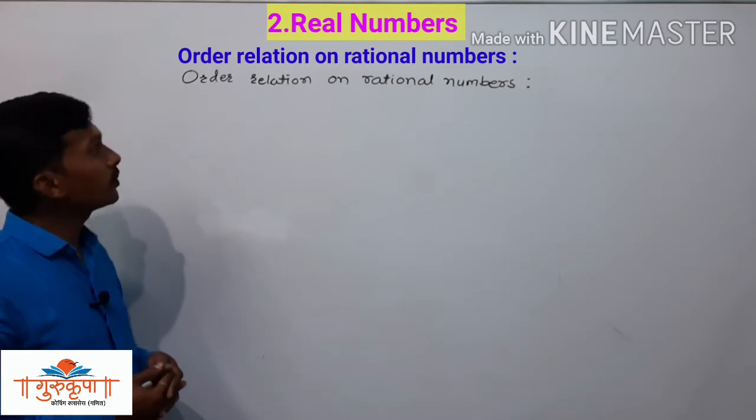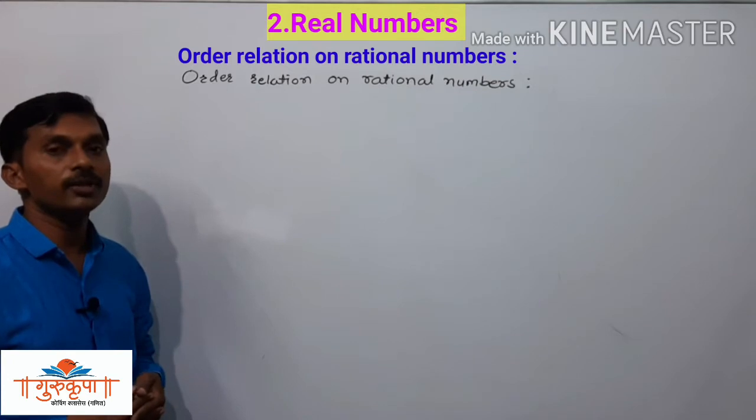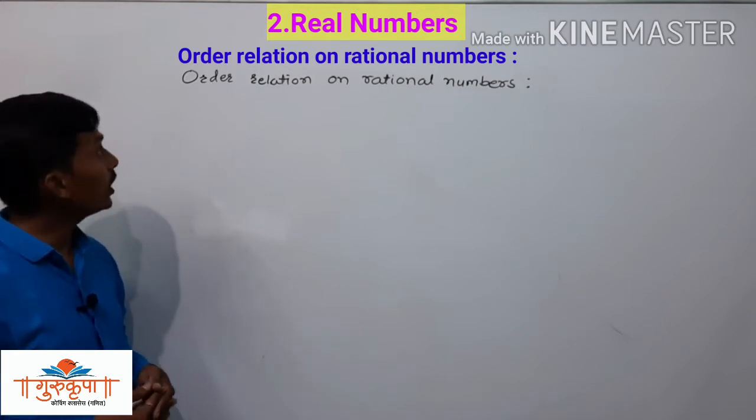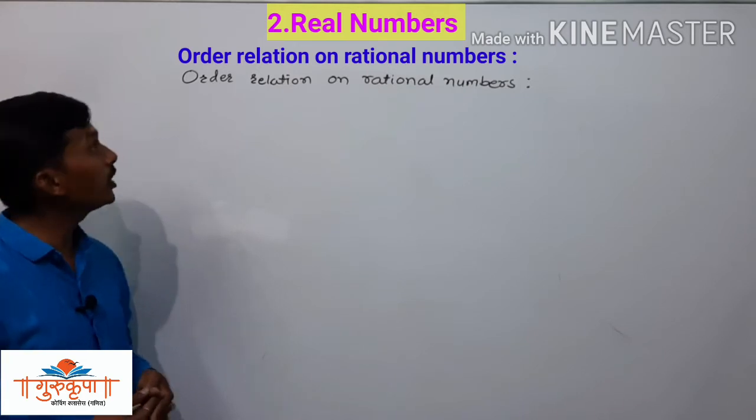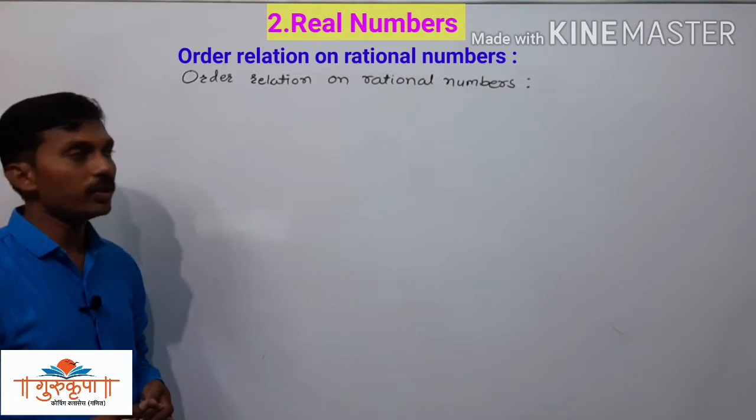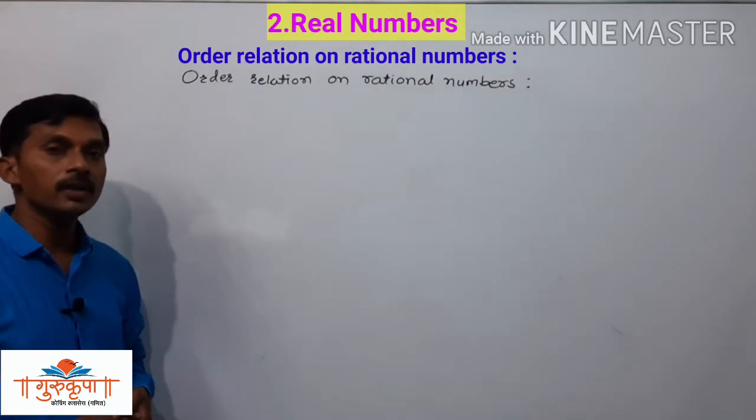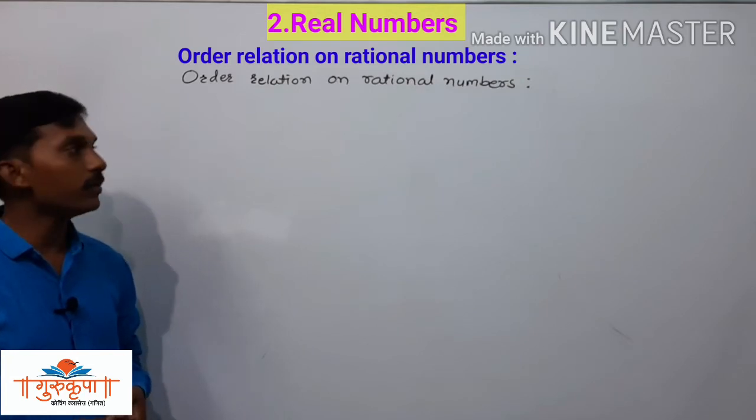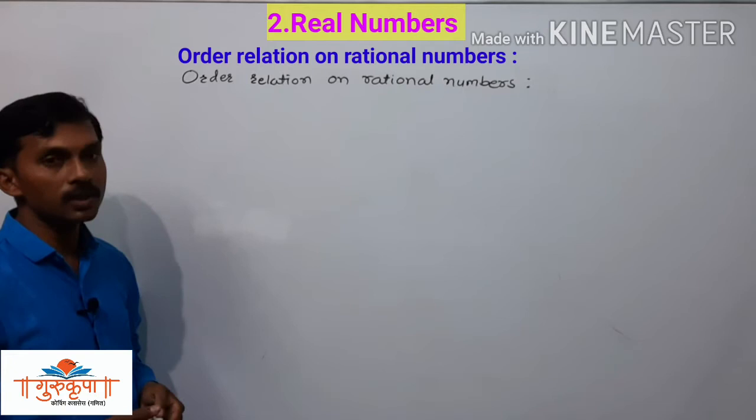Order relation on the rational numbers. If we have given two rational numbers and we have to determine the order relation between them, then how to determine that order relation between the rational numbers. We already studied this part in 7th standard and in the 8th standard also, and today again we are discussing that part here in the lesson real numbers.